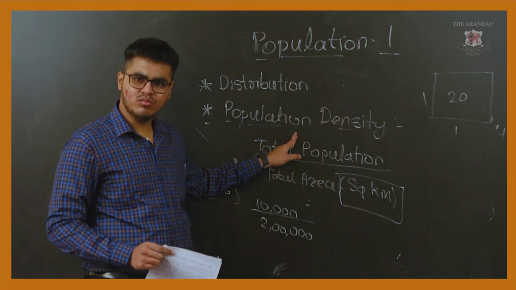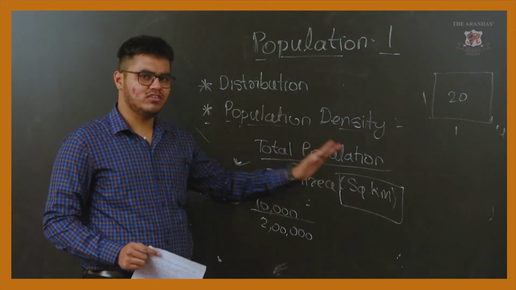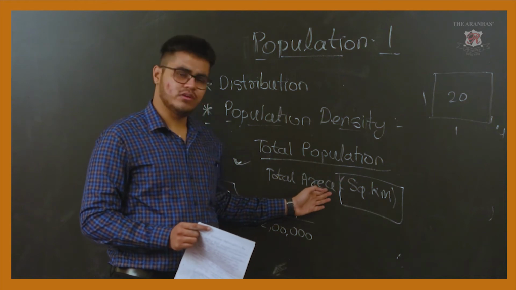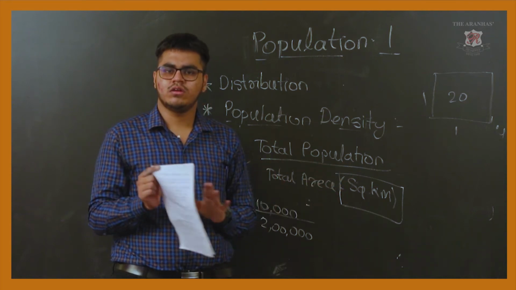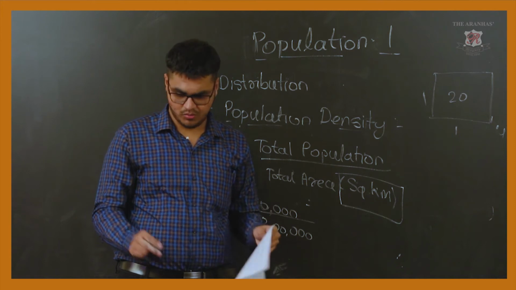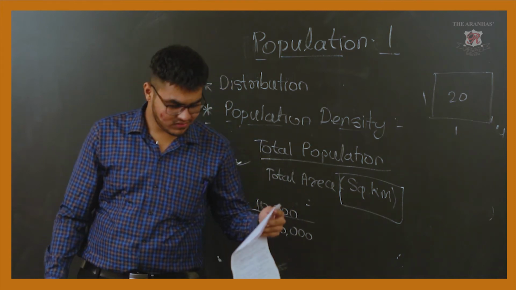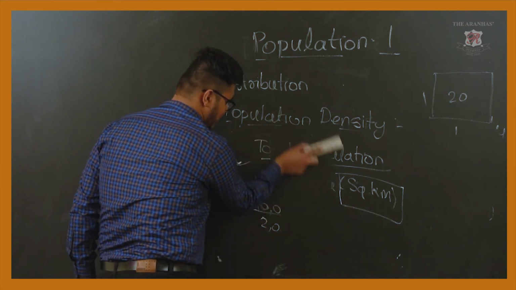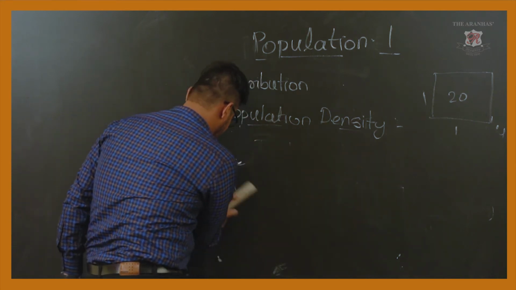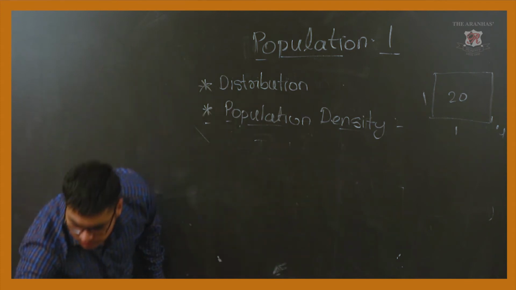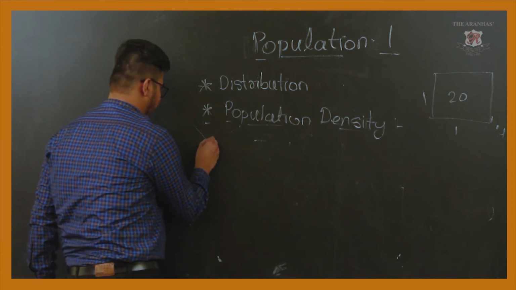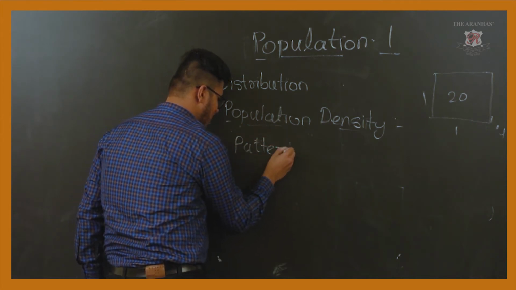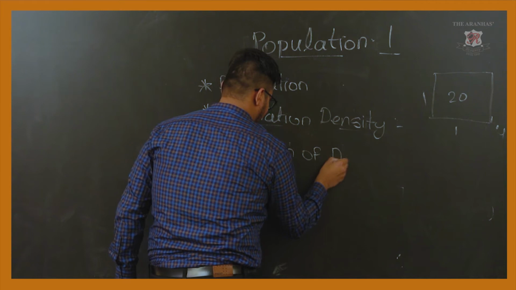Just remember the concepts. What is population density? Population density is the number of people living in a unit area, and what is the formula for it? Total population upon total area in square kilometer. This is all about population density. Now what do we have to study? We have to study the distribution, the pattern of distribution of population.